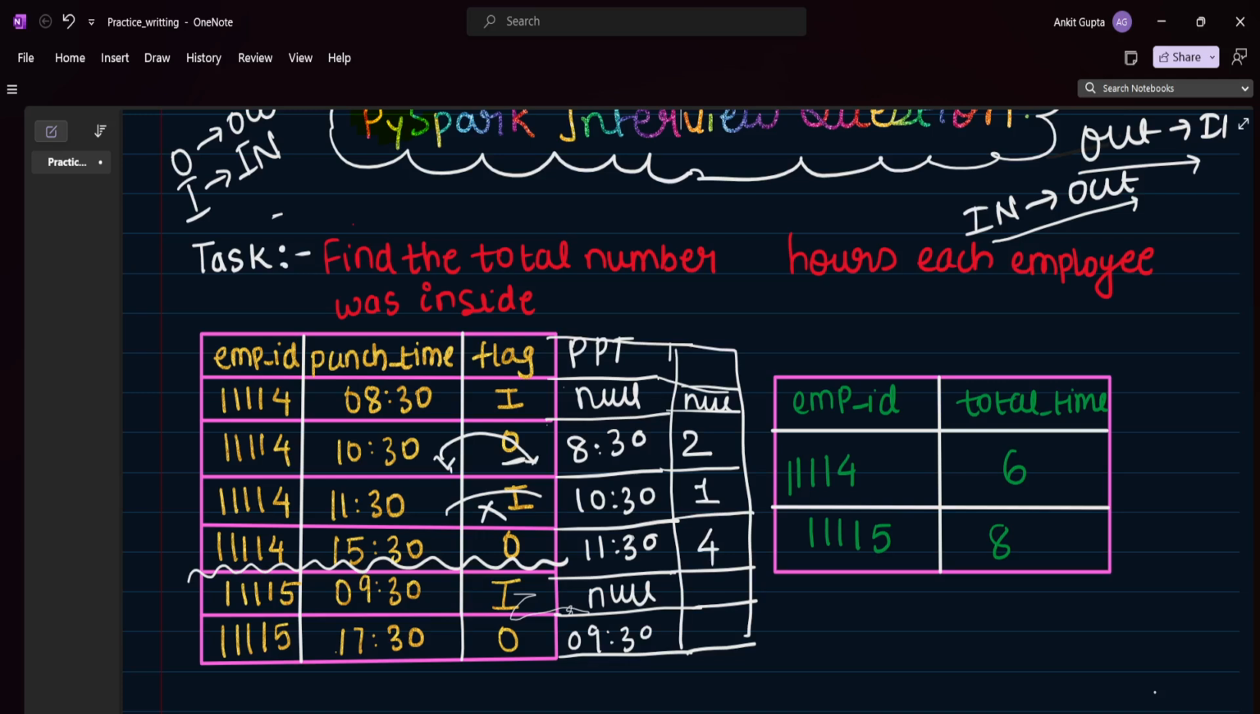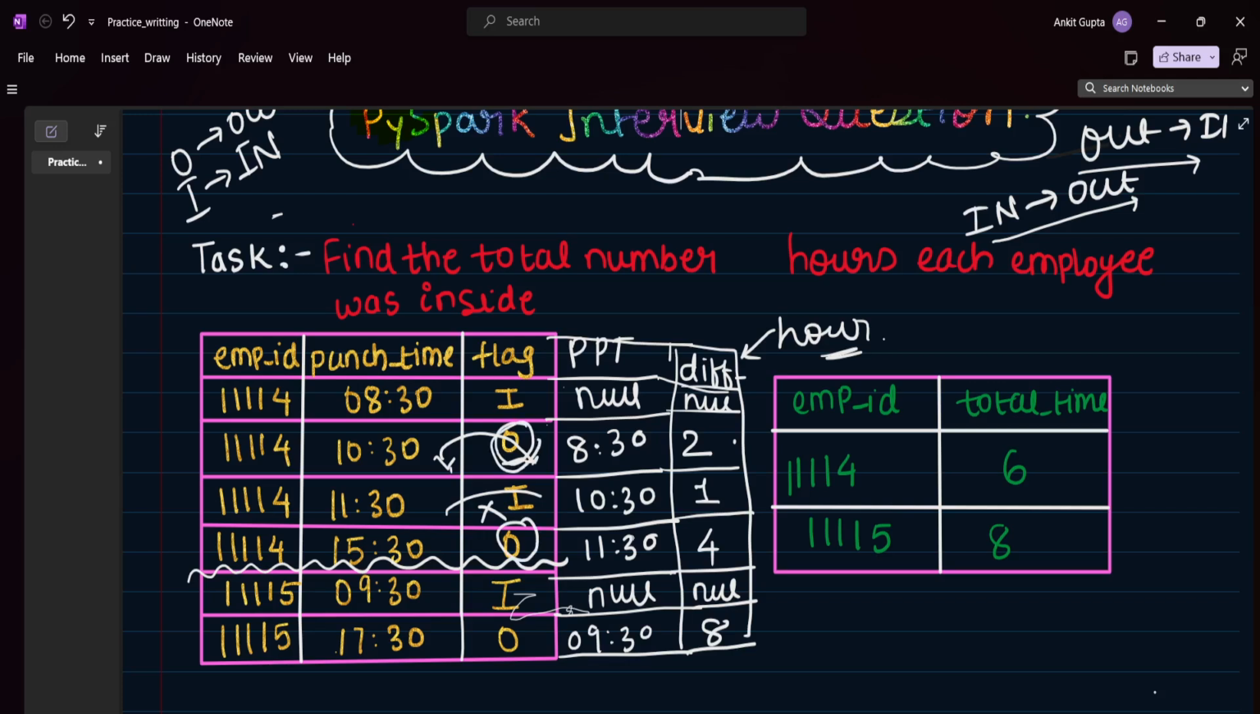So similarly here it is null. And for this record, the difference would be 8, right? So we got the difference in hours, and this is what we need. So next, we can do the summation, like group by the data on the employee ID and get the summation of this timing difference. There also we need to sum the data only where the flag is O.